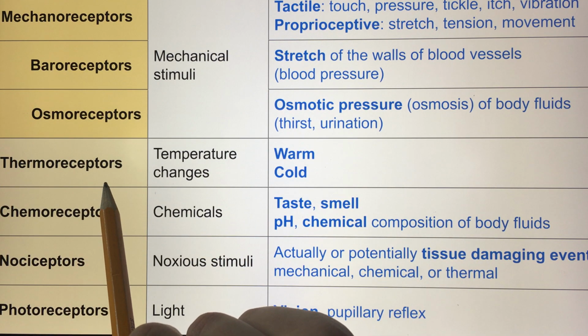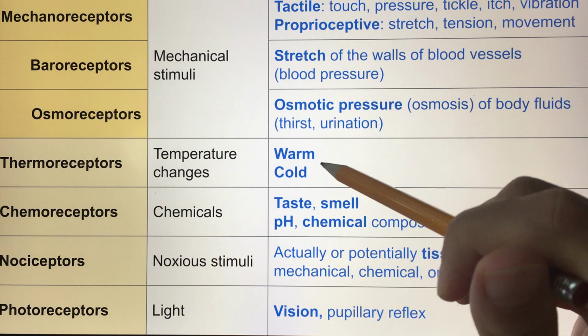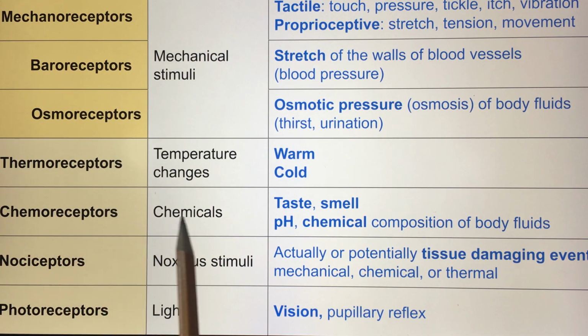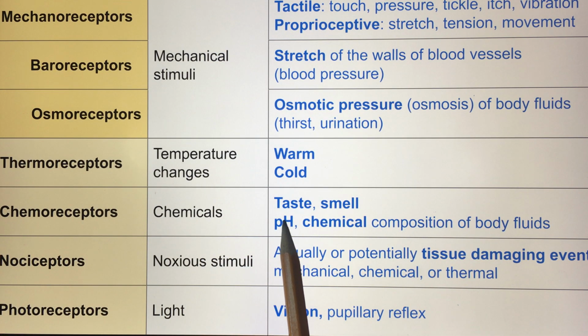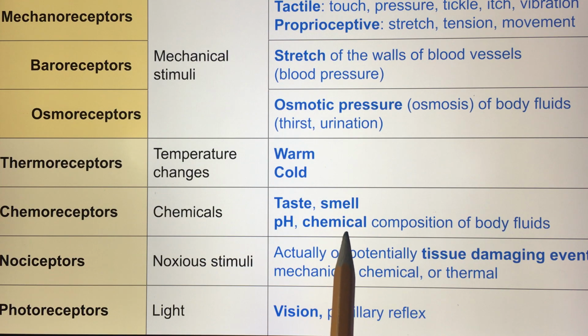Thermoreceptors, this is the next type of receptors. They are activated by temperature changes. There's two types of thermoreceptors. There's warm and cold. Chemoreceptors are activated by chemicals. Those chemicals can be related to taste, to smell, to the pH changes, and chemical composition of body fluids, which makes the chemical receptors extremely variable. They could be activated by glucose, sodium, and other chemicals. There's so many different chemicals in our body.